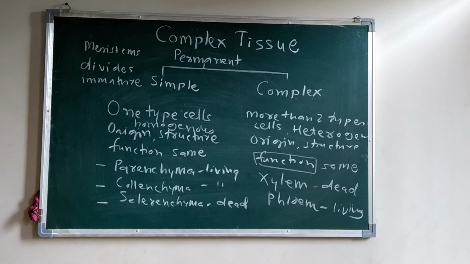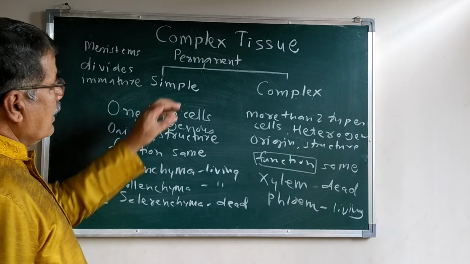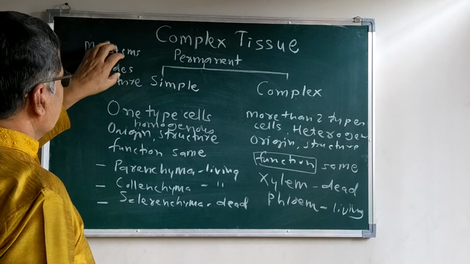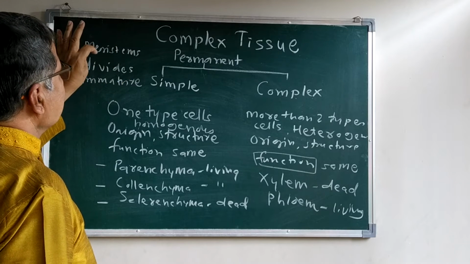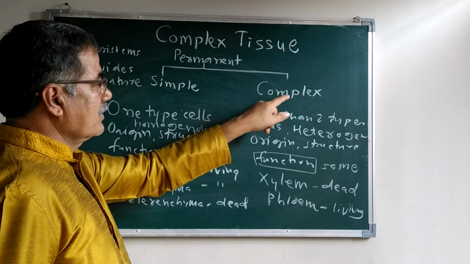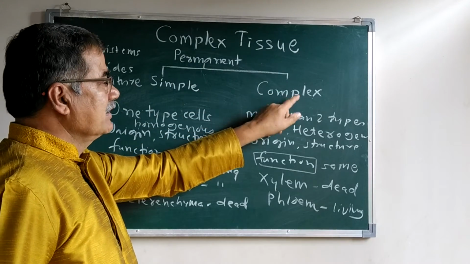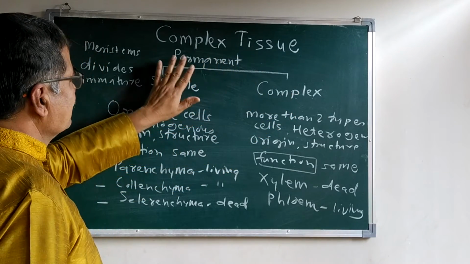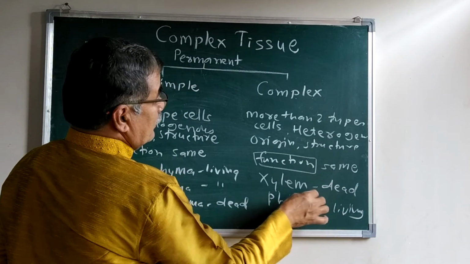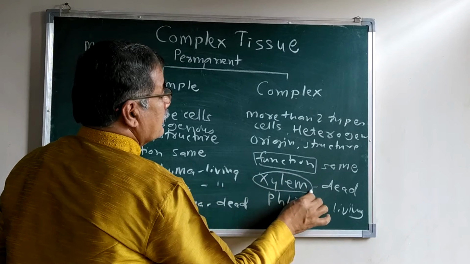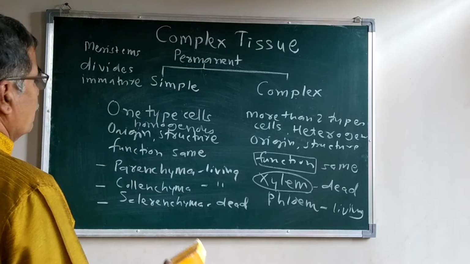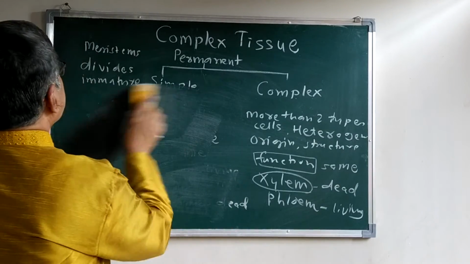I have put here a few points for understanding what the meristematic tissue is, what the simple tissues are and what the complex tissues are. In general, that is the skeleton of these different types of tissue. Today, we are going to see the xylem.